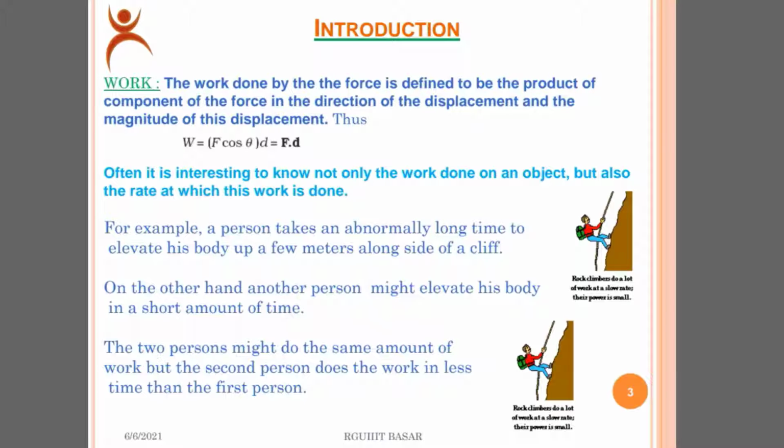Often it is interesting to know not only the work done on an object but also the rate at which this work is done. For example, a person takes an abnormally long time to elevate his body up a few meters alongside of a cliff. On the other hand, another person might elevate his body in a short amount of time. The two persons might do the same amount of work, but the second person does the work in less time than the first person. As in the images here, rock climbers do a lot of work at a slow rate, their power is small.